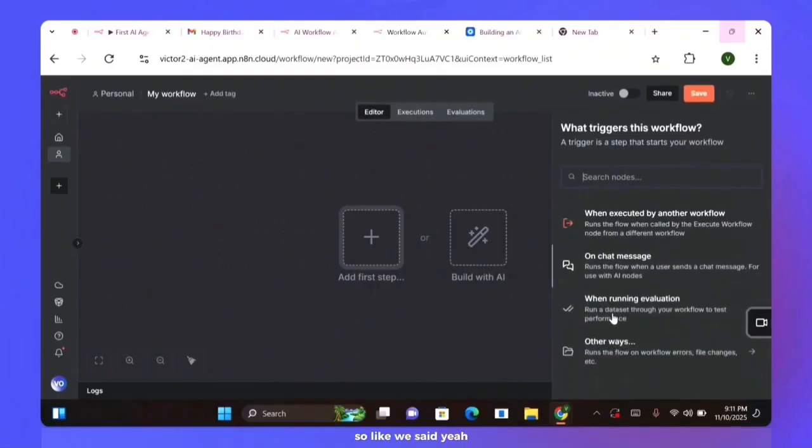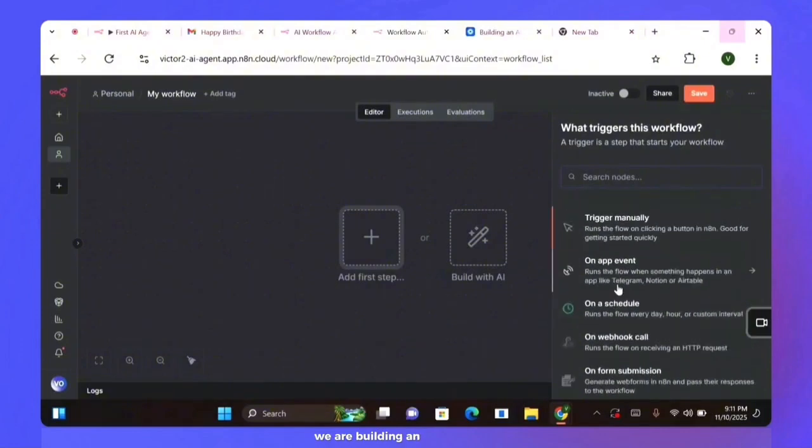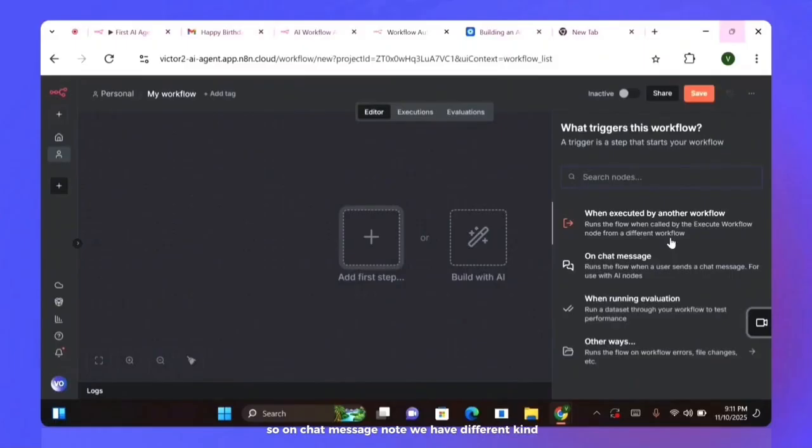So like we said, we are building an email assistant, which is going to be using a chat node, and it's called the on chat message node. We have different kinds of trigger nodes. We have trigger manually, where we do that manually. We have on app events, which I'm going to explain in our next video.